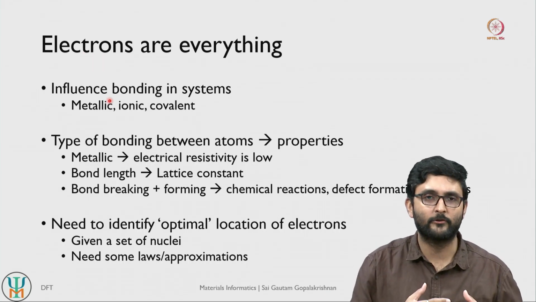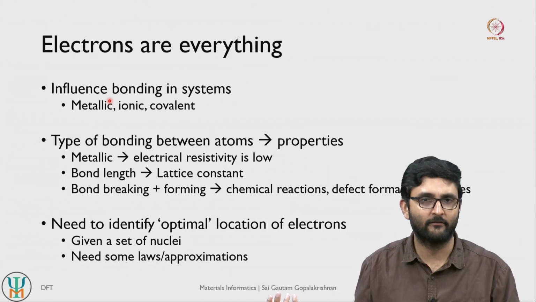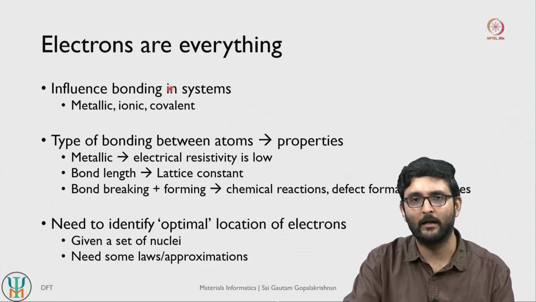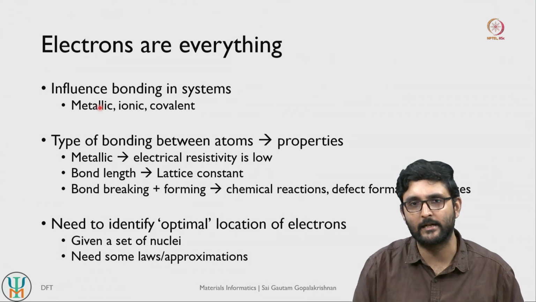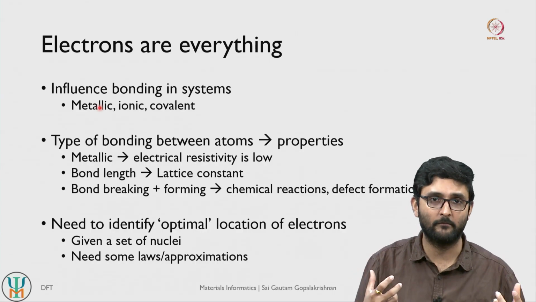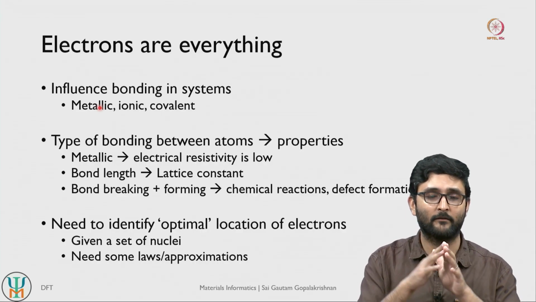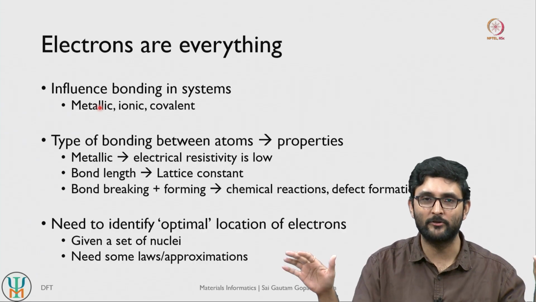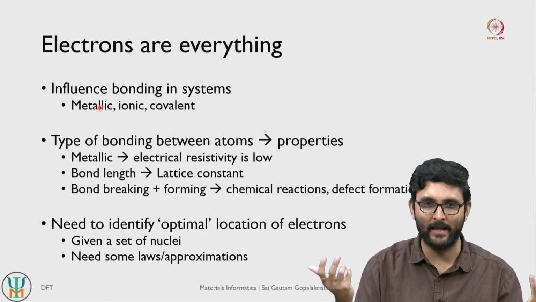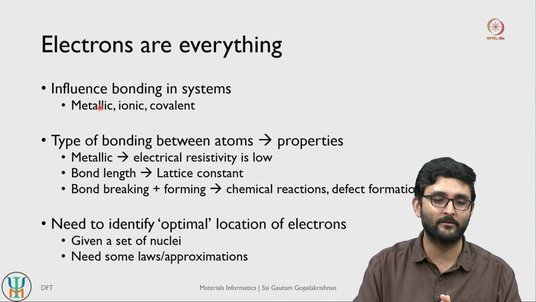When it comes to the study of materials or molecules, electrons basically influence bonding, right? They dictate whether you get a metallic bonding, an ionic bonding or a covalent bonding. In metallic bonding you have an almost even distribution of electrons across space, so all the electrons are shared by all the atoms in a given structure.